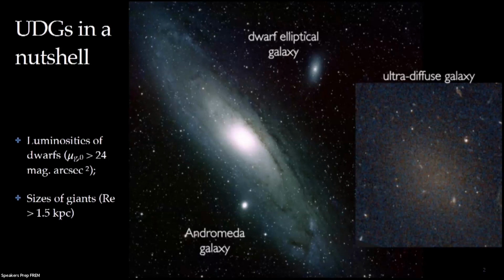Only by looking at this image, we can already start to think of ways these galaxies could be formed. They could have come from dwarfs, that something happened to them and was able to enlarge their sizes, and this is what we call a puffed-up dwarf scenario. Or they could have started their lifetimes as giant galaxies, but something happened that halted star formation right at the beginning. They didn't form enough stars and they didn't become what they were supposed to. And this is what we call a failed galaxy scenario.